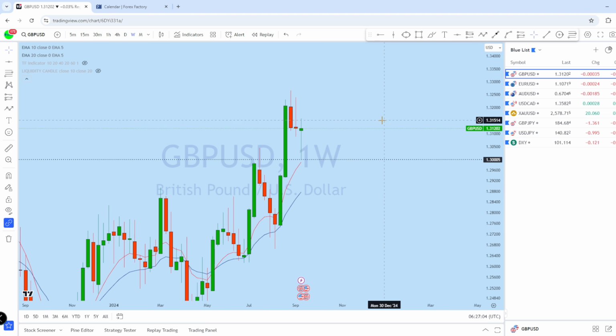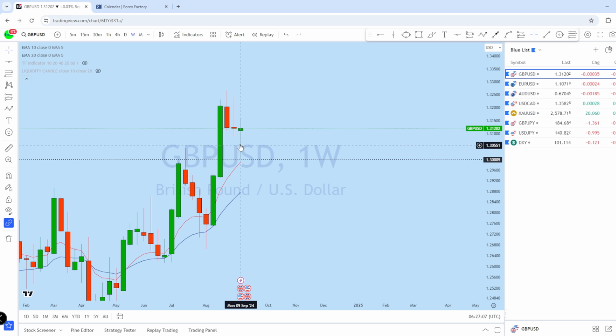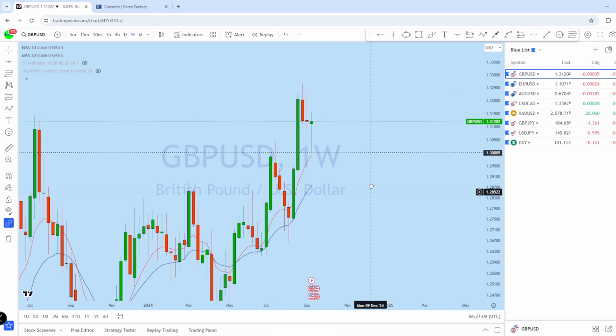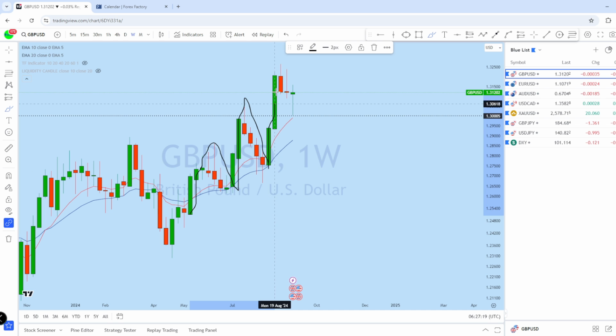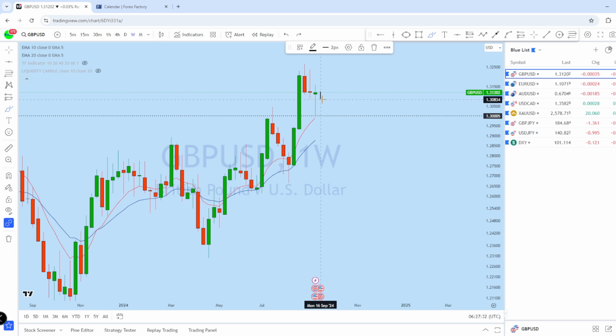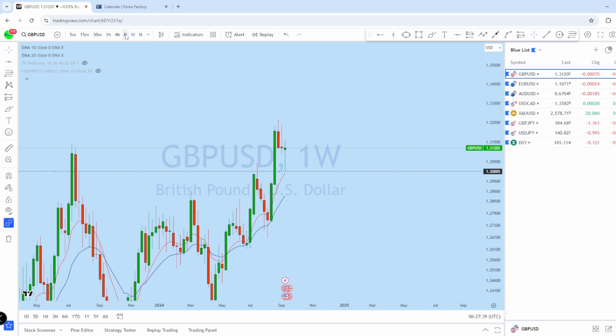If we look at the weekly chart, this is the weekly doji formation on GBPUSD. If we look at the overall market structure on GBPUSD, we can see impulse, correction, impulse, deeper correction, and then another impulse and another correction. Now back to back two dojis, a double doji formation with a lower high and lower low. What I think is that with the market open this week, we might see a pullback and then continuation to the upside to create a new higher high on British pound US dollar.